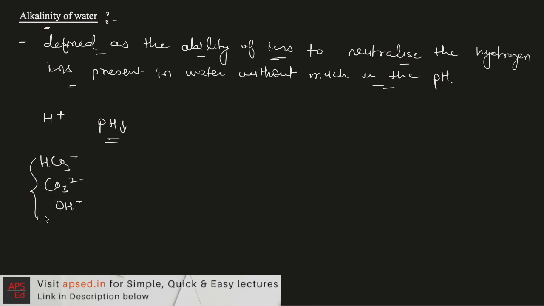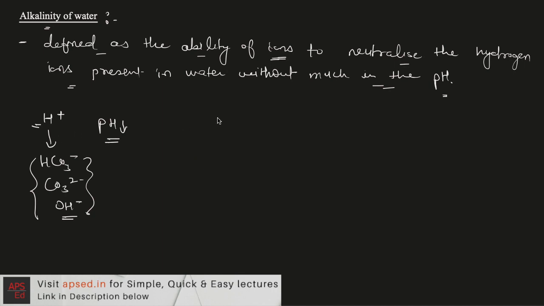So if these ions are present in water, then hydrogen ions will first react with these ions. So in this process the pH does not suddenly reduce. That's how we define alkalinity, that is, it is the ability of these ions to neutralize the hydrogen ions or to neutralize the acid without much change in the pH.